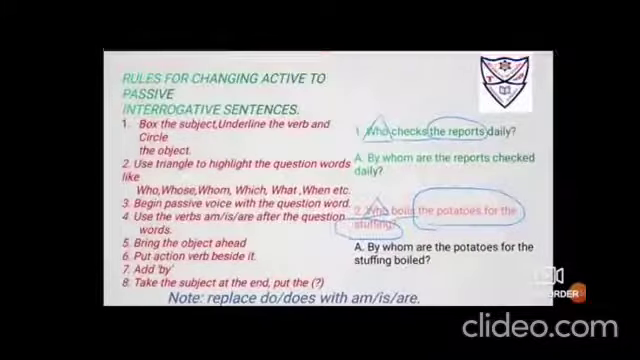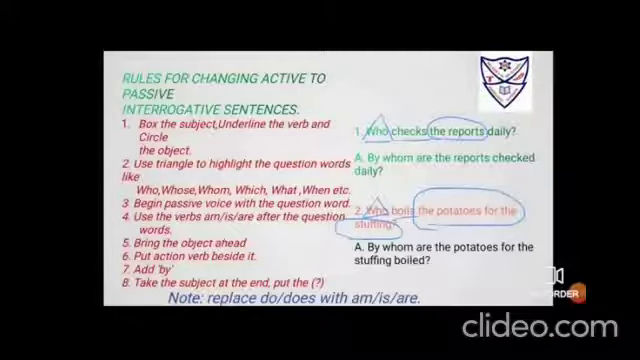Now number 2, who boils the potatoes for the stuffing? Okay, now again it is who, so in that case the subject goes missing again. So we won't have the subject in this case. Where is the verb? Boils. And what is the object? The potatoes. Only the potatoes is not the object. It is the potatoes for the stuffing. Fine. So who will change to by whom?